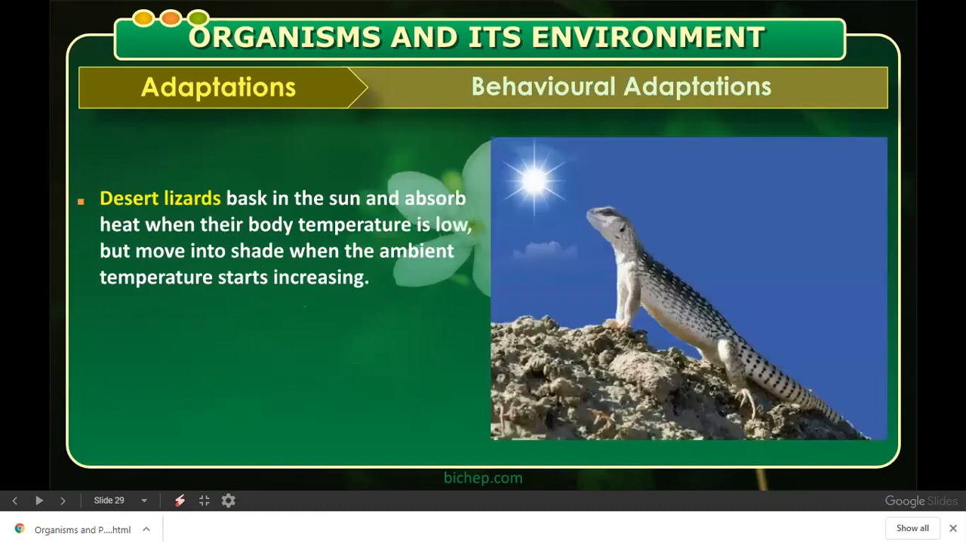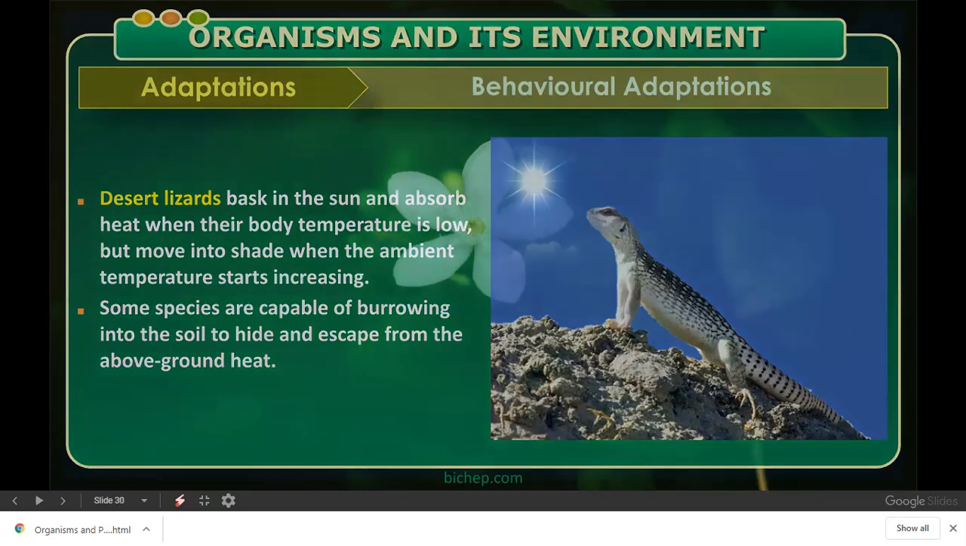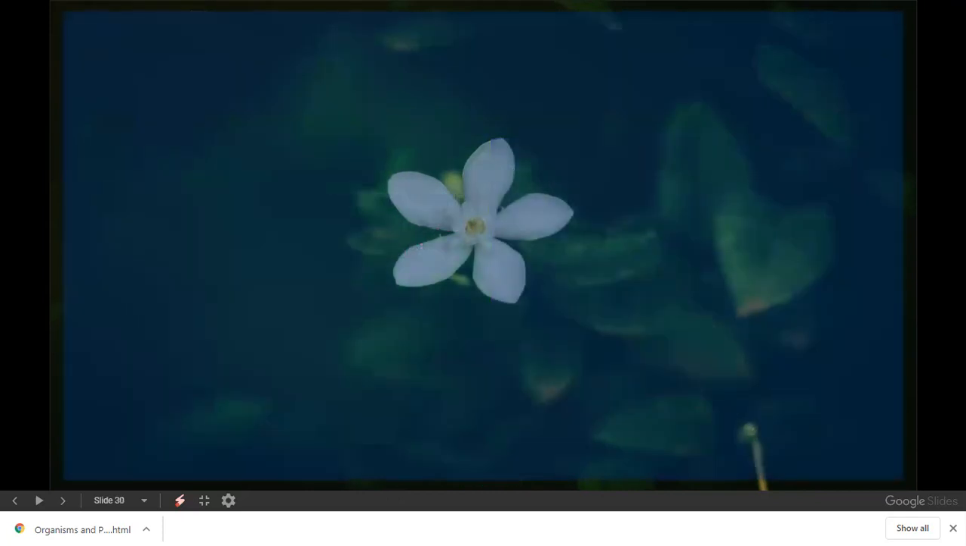You can see behavioral adaptations. You can see these in desert lizards. They bask in the sun and absorb heat when their body temperature is low, but move into the shade when the ambient temperature starts increasing. This is a way how they show behavioral changes according to the outside temperature. Some species are capable of burrowing into the soil and hide, escape from the above ground heat. Some of the snakes, desert snakes, are one of the example for this.